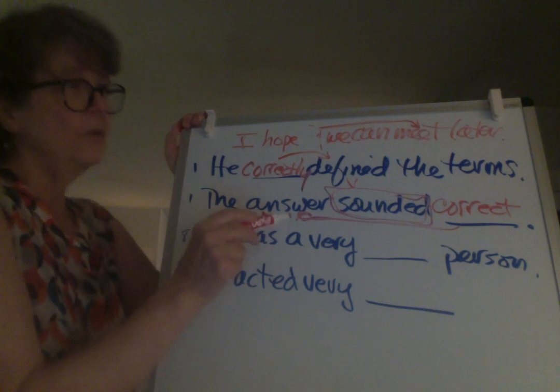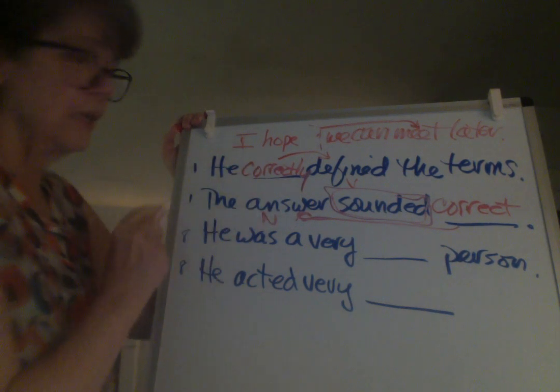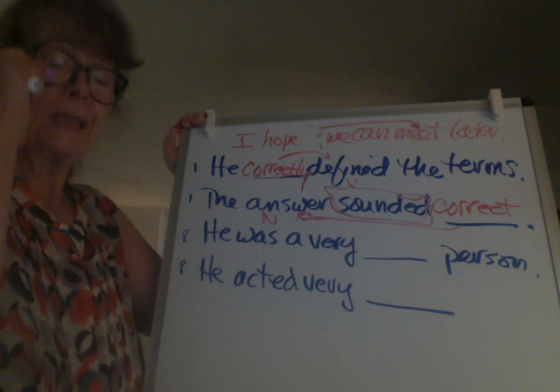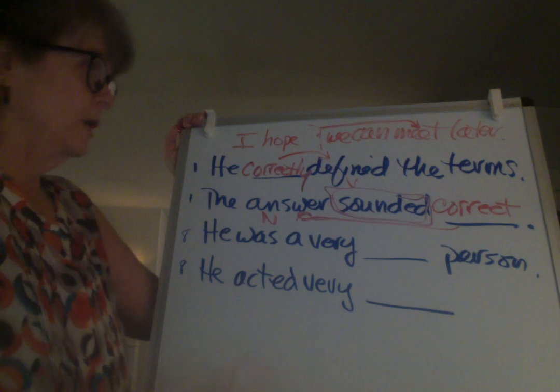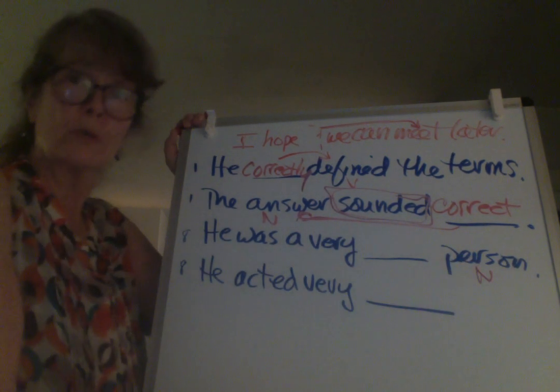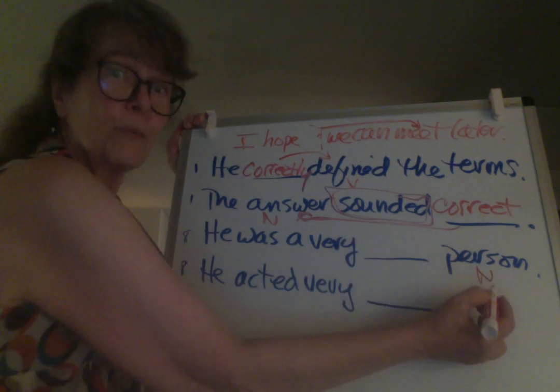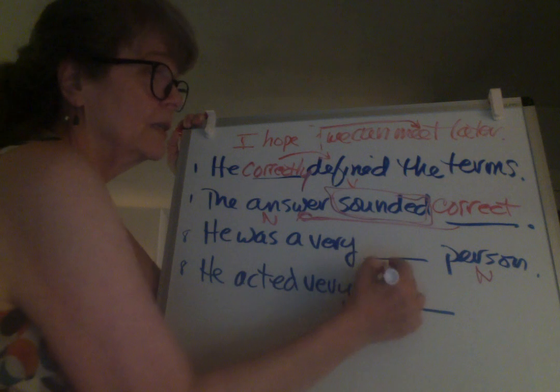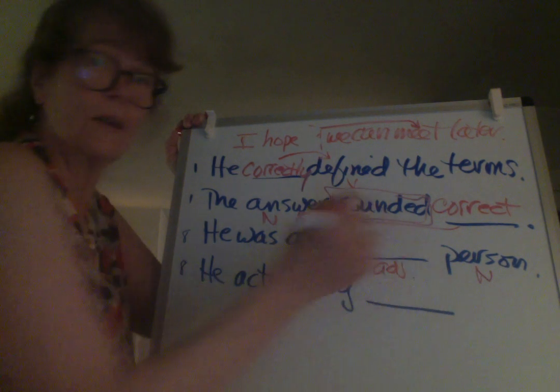All right, he was a very blank person. This is number 8 on your handout. Would we be sensibly or sensible? So we're using this to describe the person. What kind of person is he? So since person is a noun, a person, place, or thing, this is going to have to be an adjective.